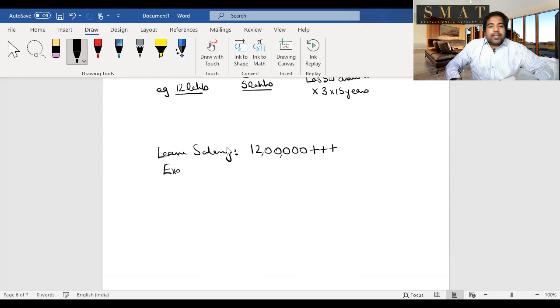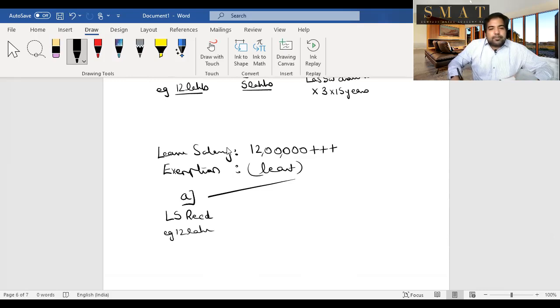And will you get an exemption here also? You will get the least of the following, which is great. So let's see what is the least of the following. Again, the first one is the same, leave salary received. So how much have you received? Example, 12 lakhs you received, either that, or B, that is a flat amount, a statutory limit of 3 lakh. This is a standard amount.